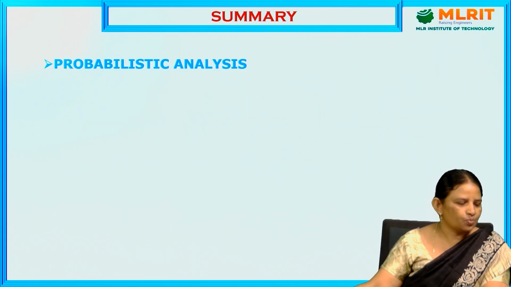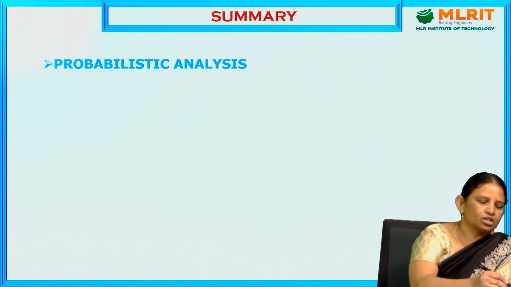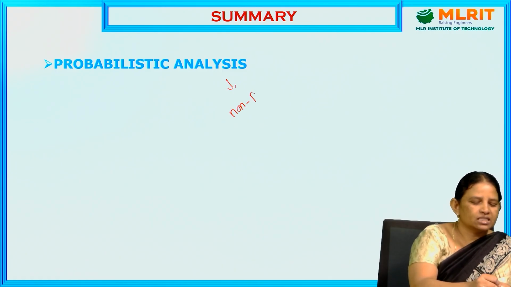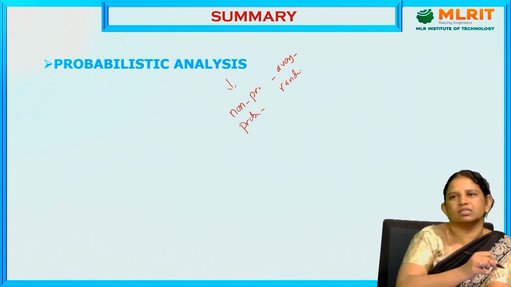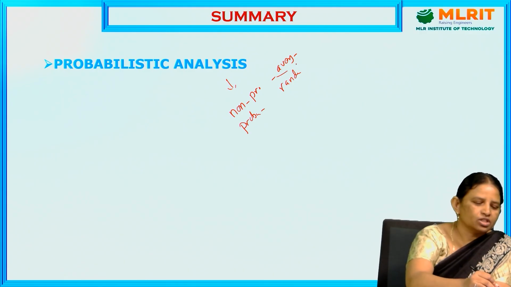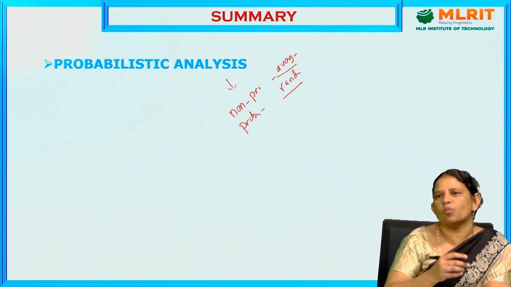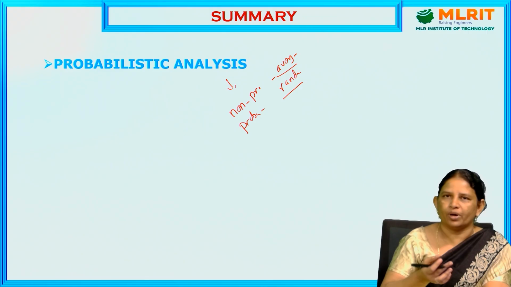So what is probabilistic analysis? We already discussed an example of how probabilistic analysis is done based on 2 measurements. For non-probabilistic analysis, we follow the average case time complexity. For probabilistic analysis, we follow the randomized time complexity. Based on these 2, we estimate how much time is taken by a particular algorithm.